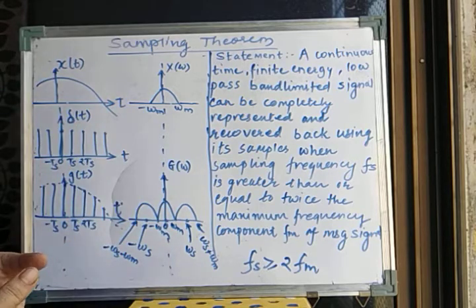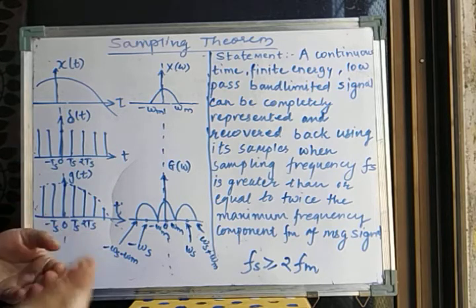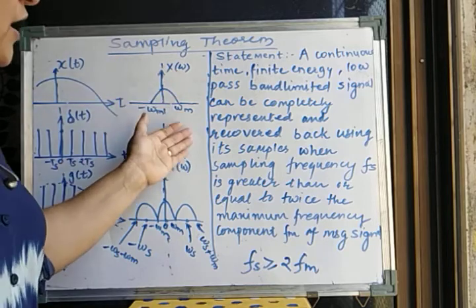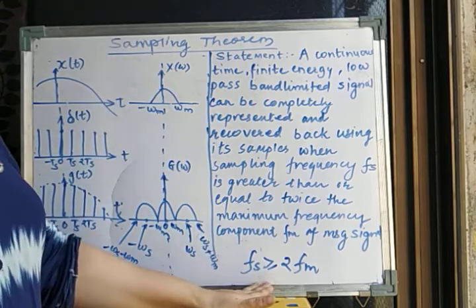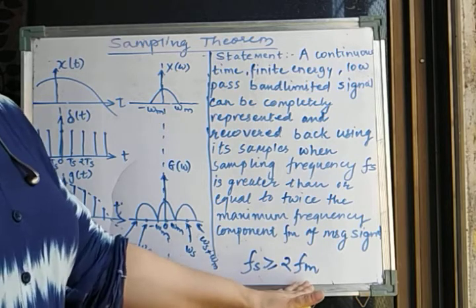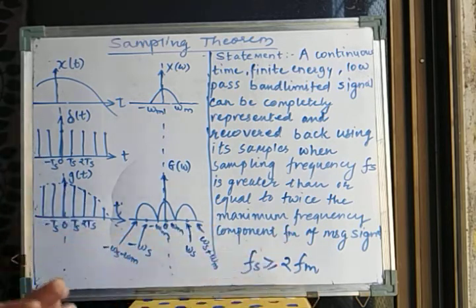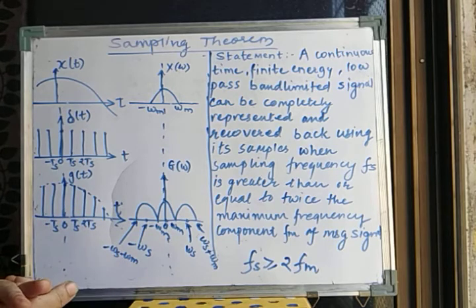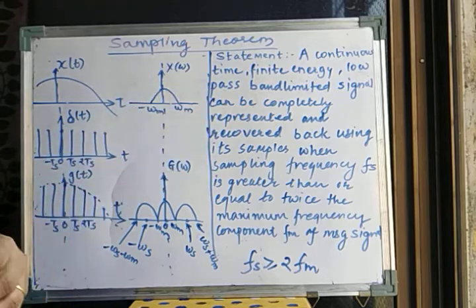Whenever I try to recover my signal from samples, the recovered signal will match the original signal only when the sampling condition is satisfied, that is Fs is greater than or equal to 2FM. If we do not satisfy this condition, the regenerated signal will not be of the same quality as the continuous signal.